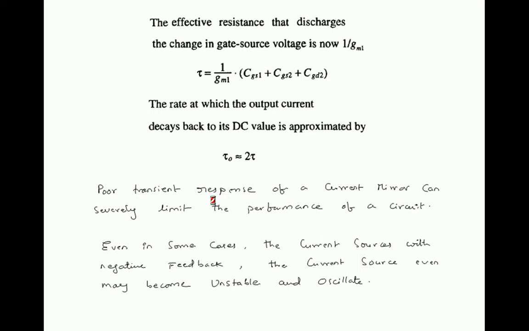For that, the time constant used is tau, defined like this: 1 by gm1 into CGS1 plus CGS2 plus CGD2. And with this time constant, the time after which it reaches 10 microamperes is tau naught, 2 tau. That is, 2 times the time constant is nothing but the time required to achieve the steady state value.